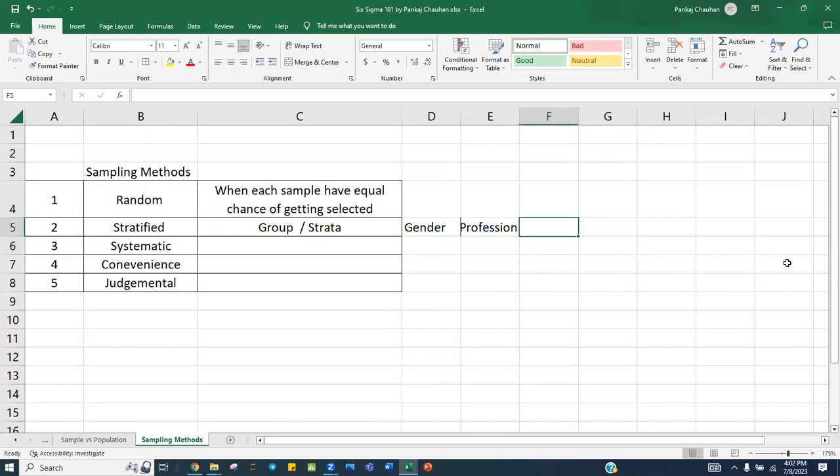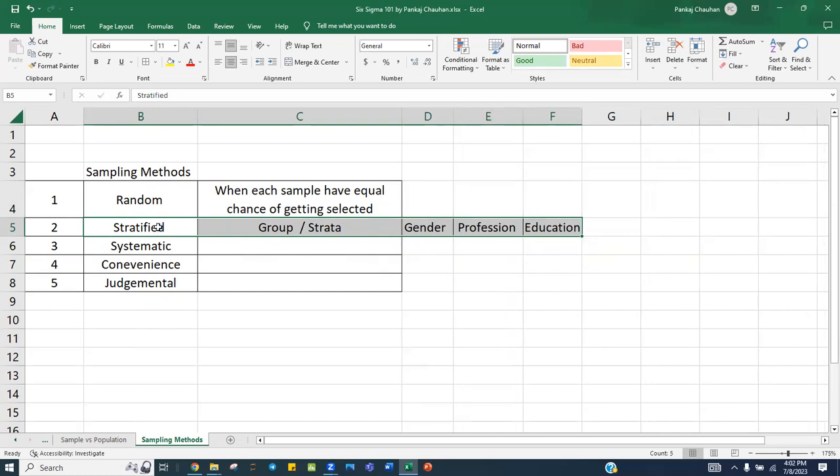You may divide based on education: graduate, postgraduate, or non-graduate, or maybe engineer, science graduate, or commerce graduate. So when you are dividing your entire data based on certain categories, those categories become your strata, and this is called stratified sampling.